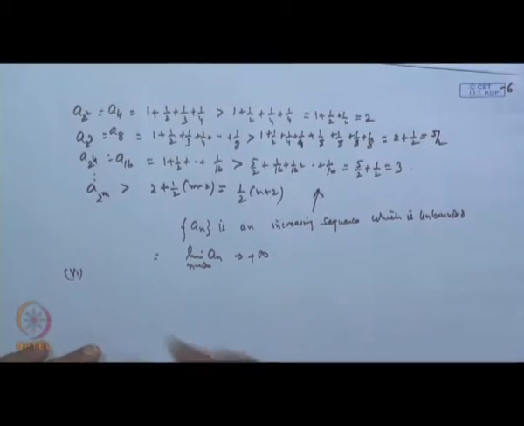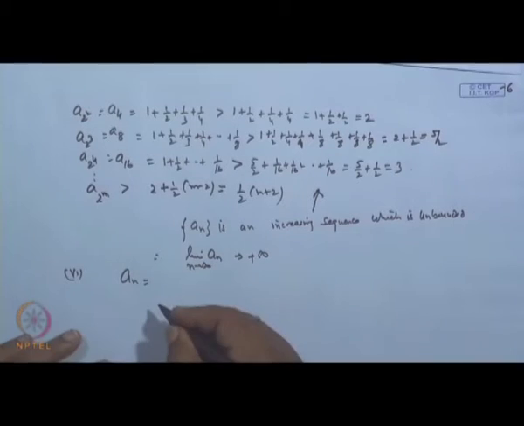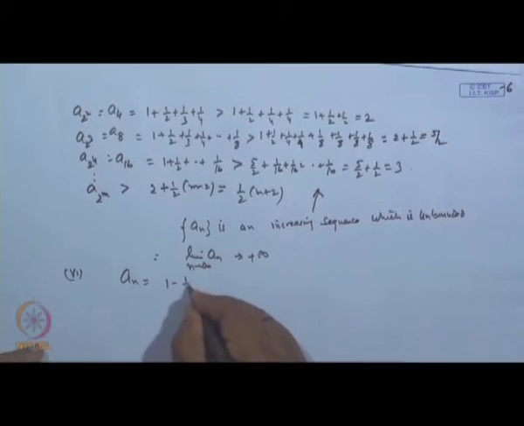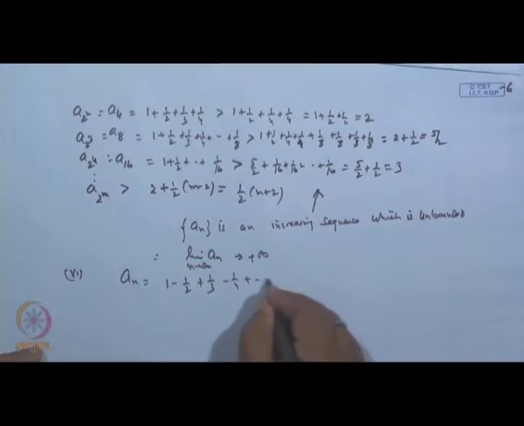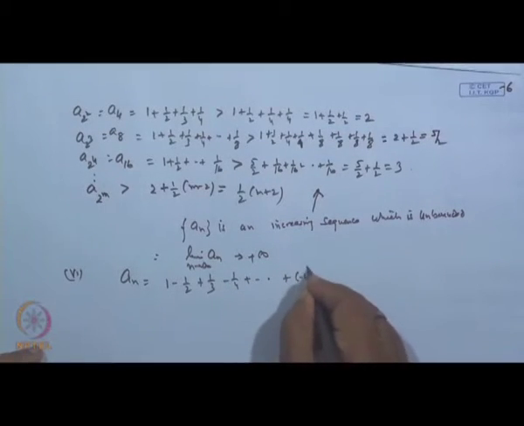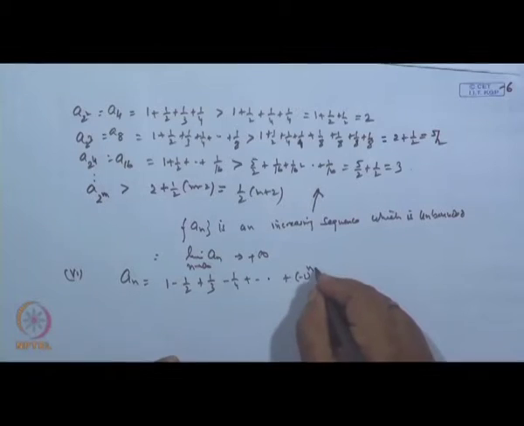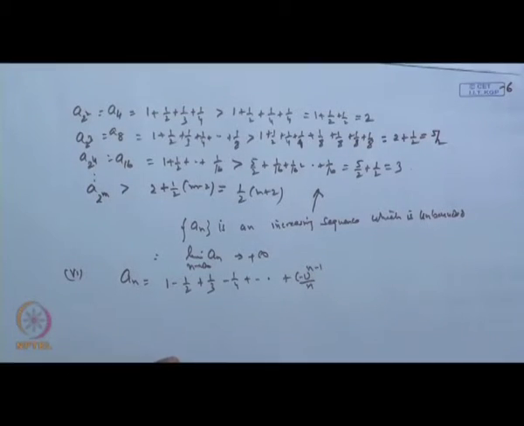suppose we have a sequence a n is 1 minus half plus 1/3 minus 1 by 4 and so on, plus minus 1 to the power n minus 1 by n. Alternate positive negative terms. We claim this sequence converges. Alternate positive negative terms, this will converge. How?